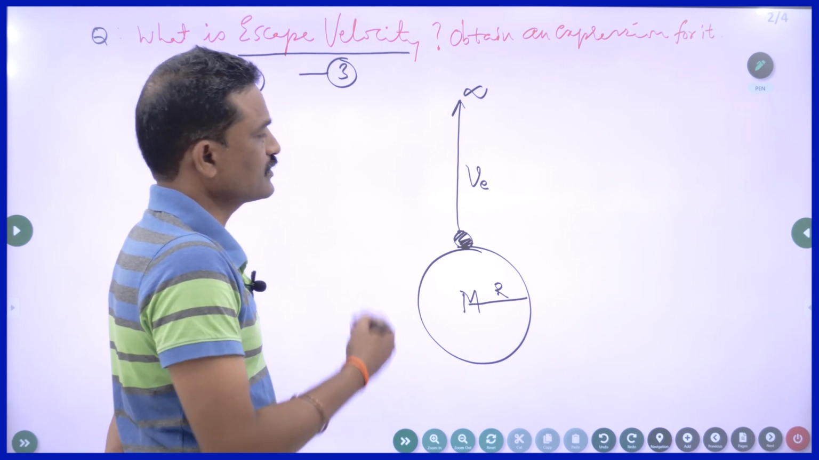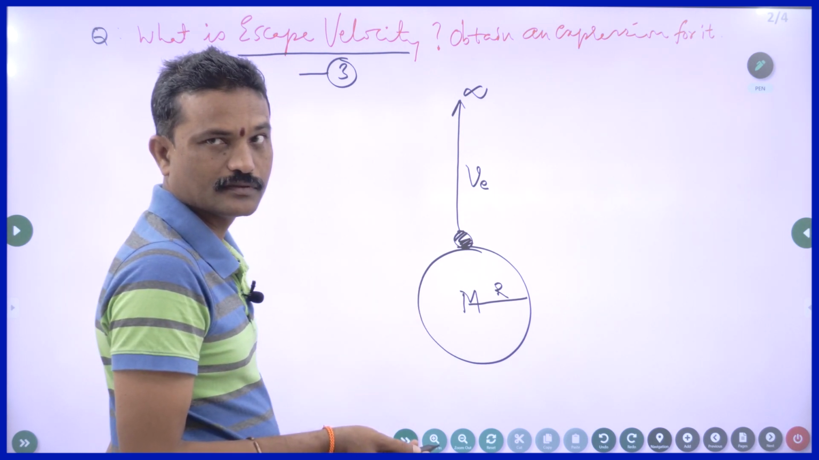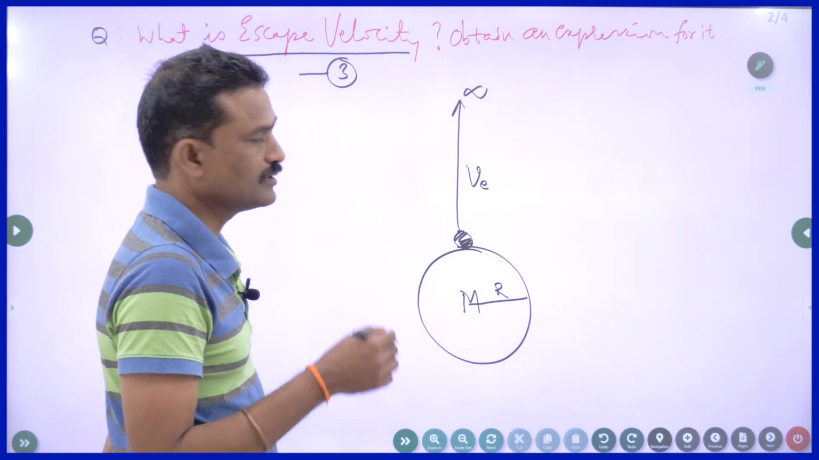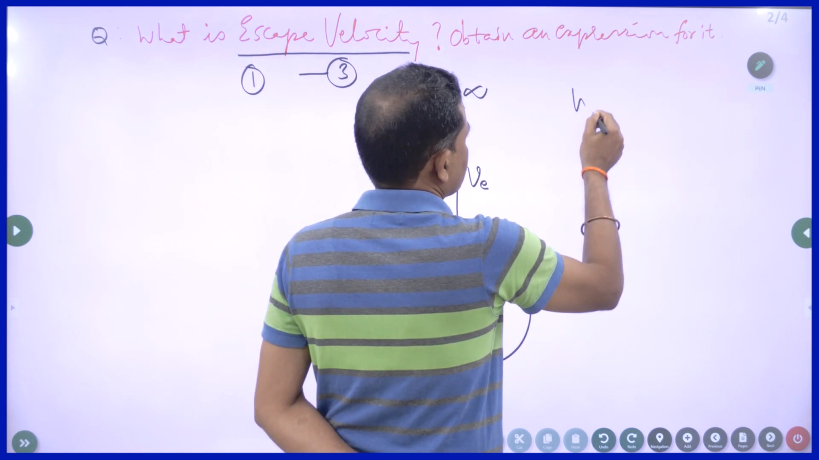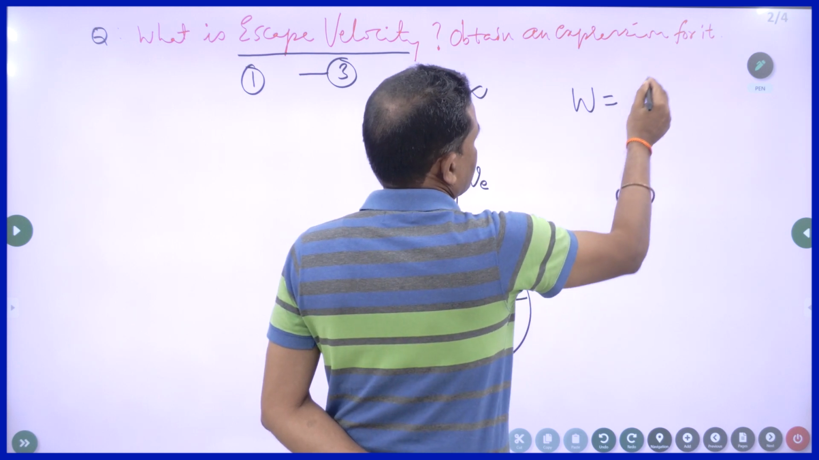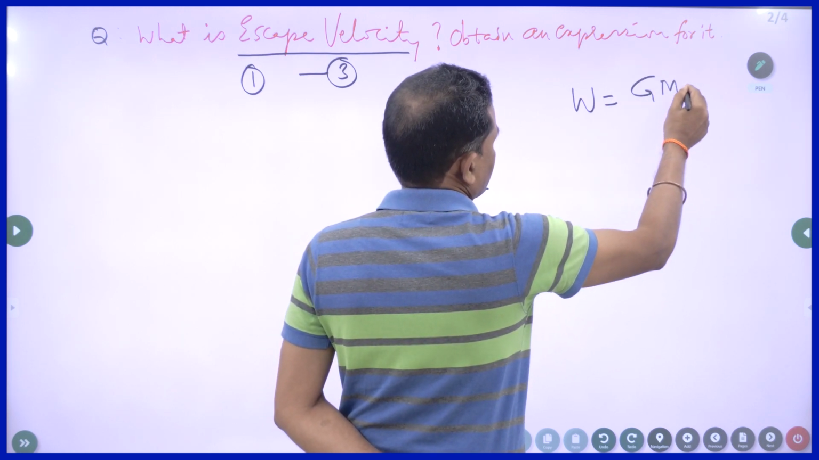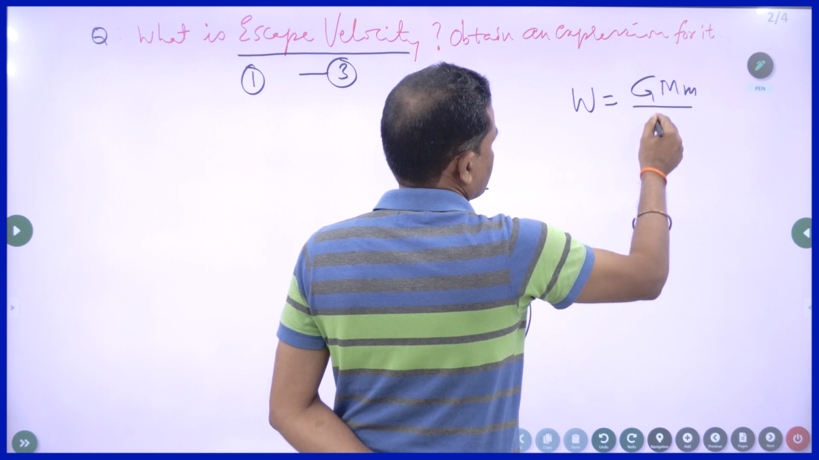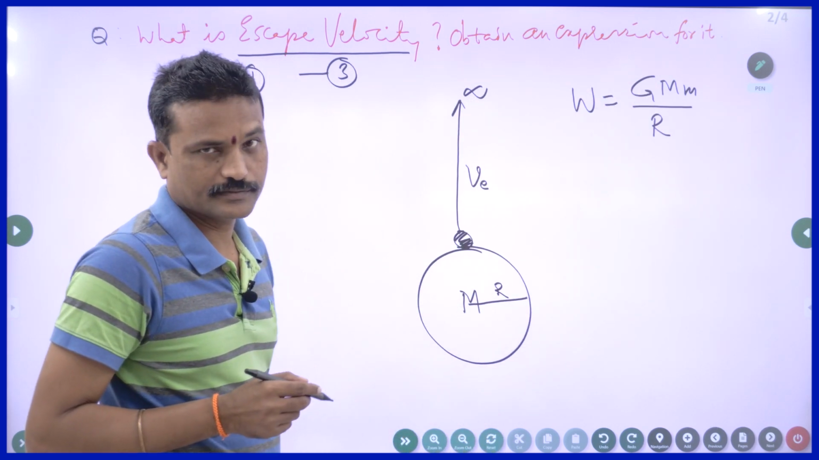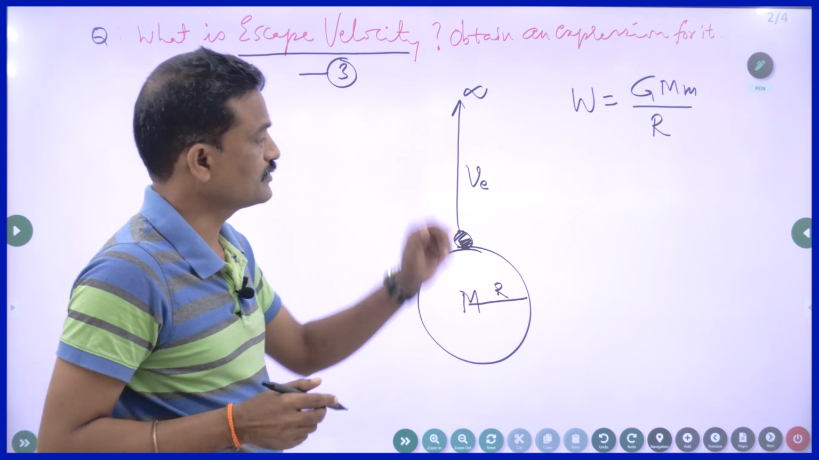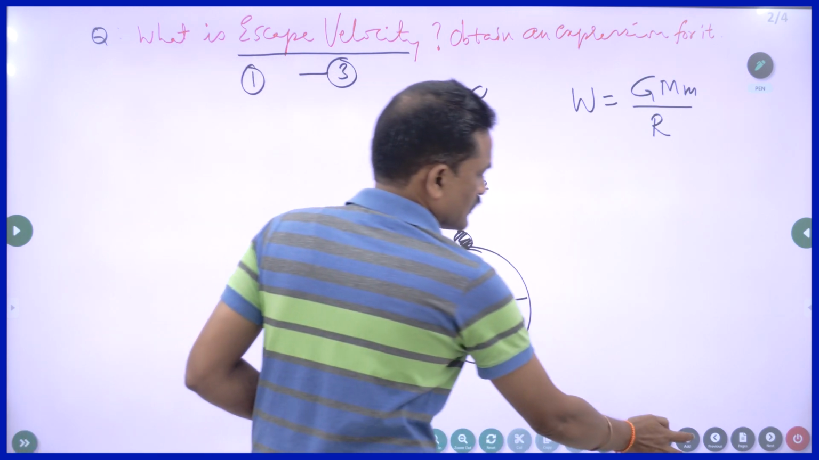The amount of work done by me in throwing it into infinity is given by W. W is equal to, you will get GMm by R. This is the work done. You can write it directly. I have to derive that. So if you want, I can derive that also.